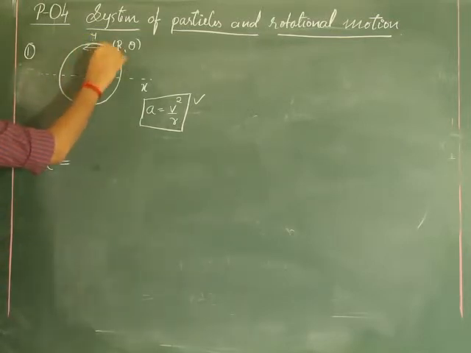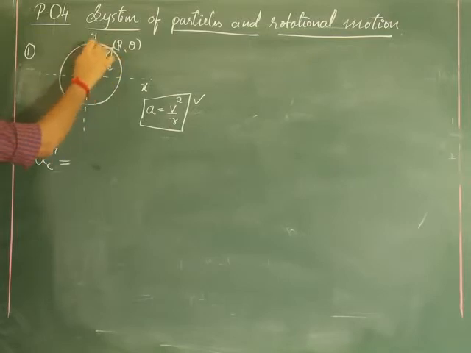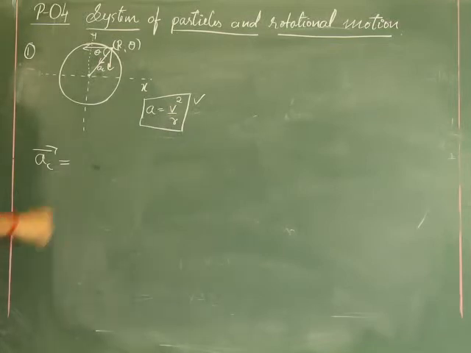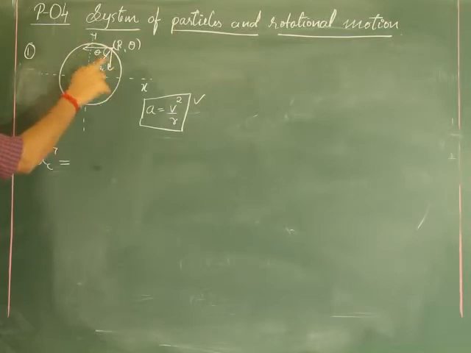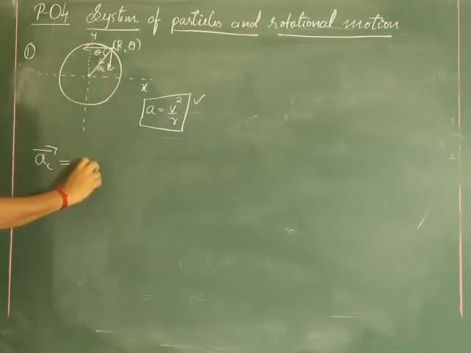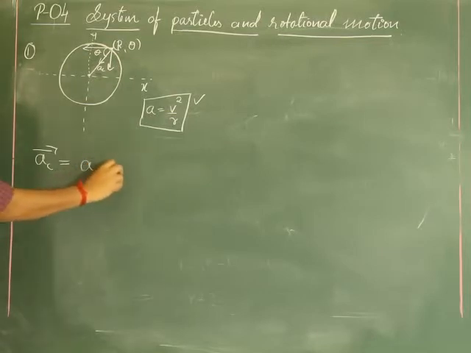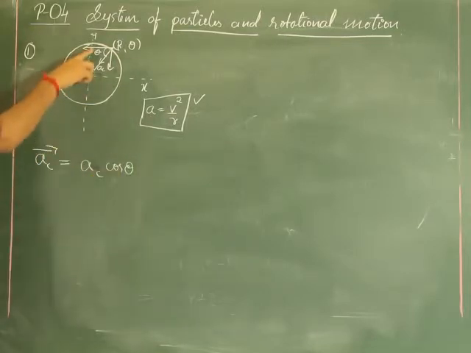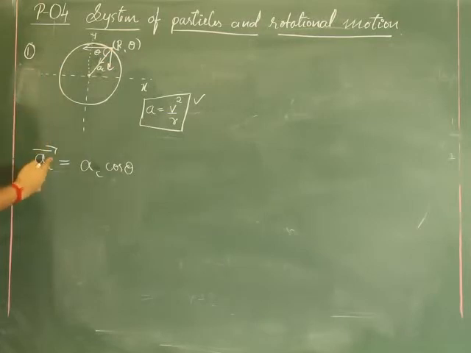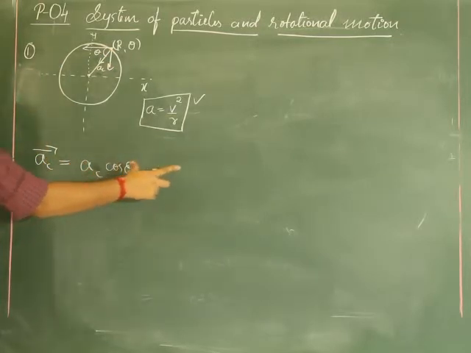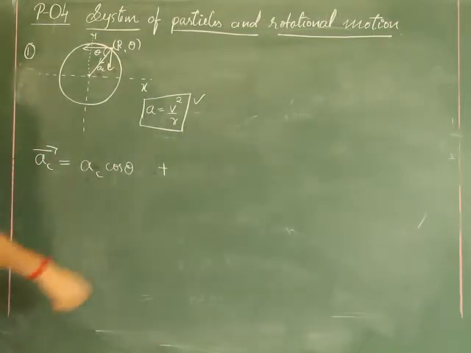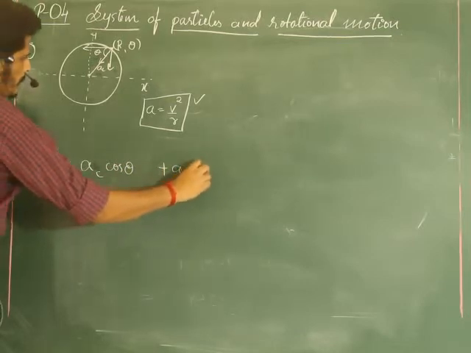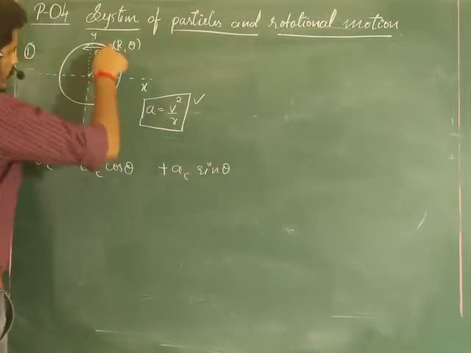So this one, what can I write? This one we can write in terms of components. This is the adjacent side. This is the opposite side. Correct? So what I write is, this can be the sum of the adjacent side, that means the horizontal component, and the vertical component as well. So what is the horizontal component? AC cos theta, correct? AC cos theta on the x-axis. That means total acceleration equals acceleration along the x direction plus acceleration along the y direction. Okay, plus next, AC sin theta along the y direction.